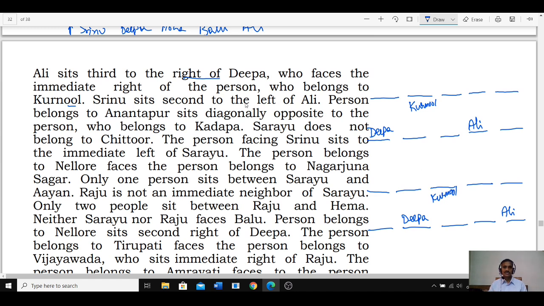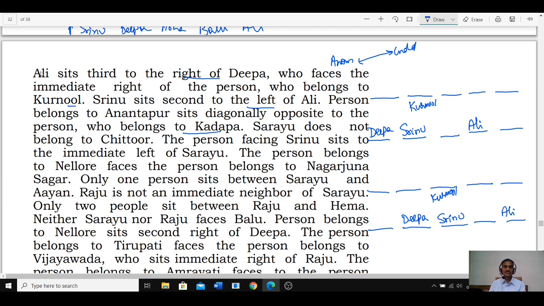Srinu sits second to the left of Ali. Ali is here. Srinu sits second to the left of Ali. The person who belongs to Anantapur sits diagonally opposite to the person from Kadapa. Anantapur and Kadapa are diagonally opposite in any order. The longest diagonal should be taken, either these two persons, Anantapur and Kadapa, or these two persons, Anantapur and Kadapa.